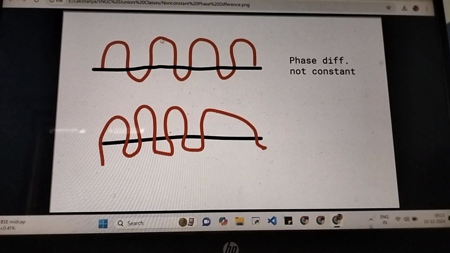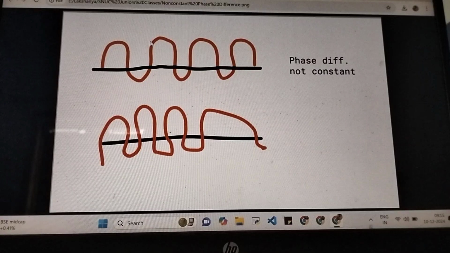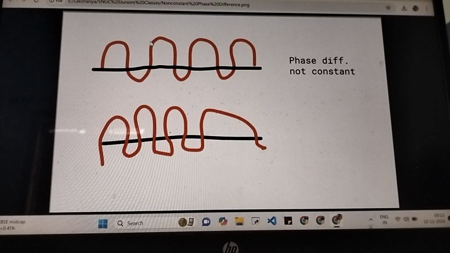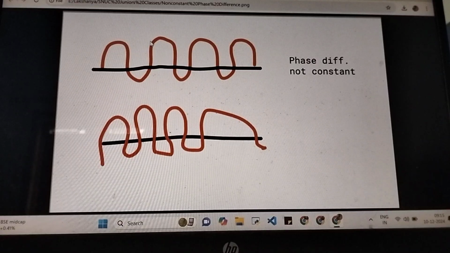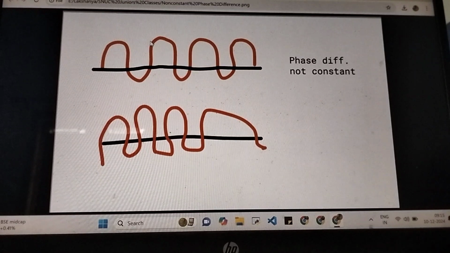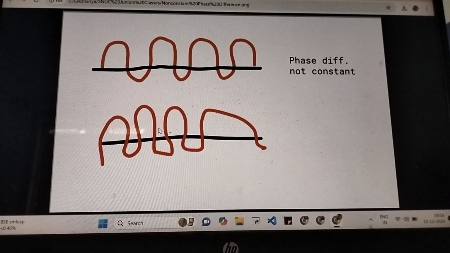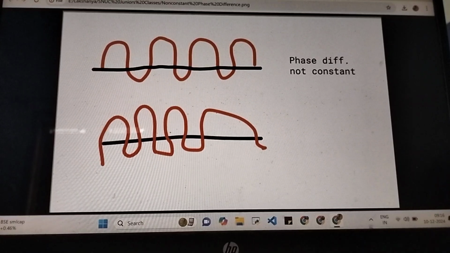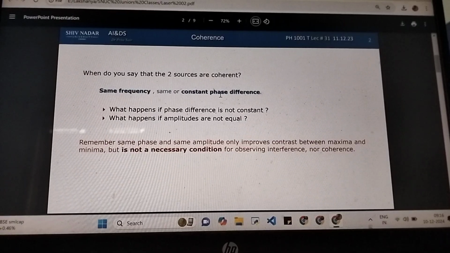For example, here I have a plus pi by 2 phase difference and this one is minus pi by 2. So at this point both the photons, the waves associated with both the photons, just cancel each other out, and I have zero intensity. So at that point I will find a dark spot instead of light being emitted, and we cannot afford that, right? Which is why a phase difference is allowed, but it has to be constant. The phase difference cannot keep changing. So that's what we saw: same frequency of course, and same or constant phase difference.